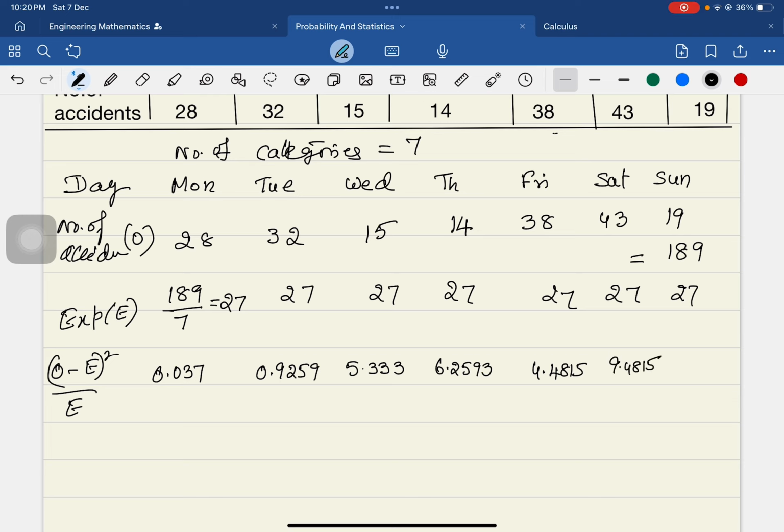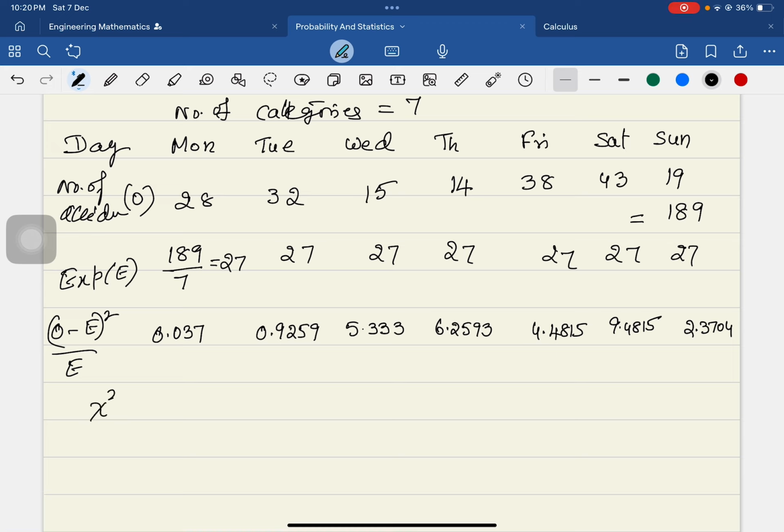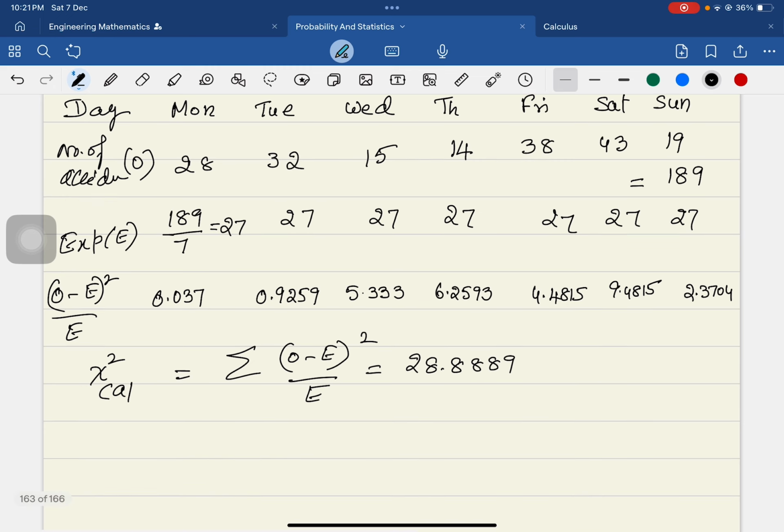And 19 minus 27 gives you 2.3704. Now what is the calculated value? The chi-square calculated value is given by sigma of O minus E the whole square over E. The summation of all these gives 28.8889. So this is the chi-square calculated value.